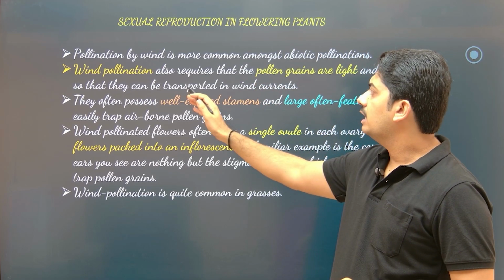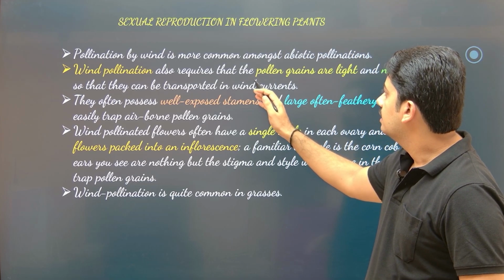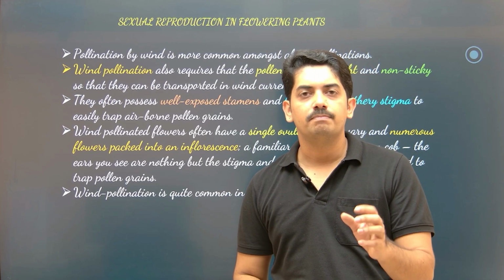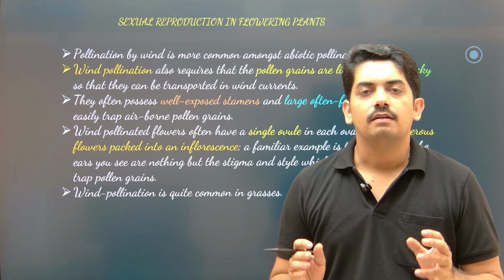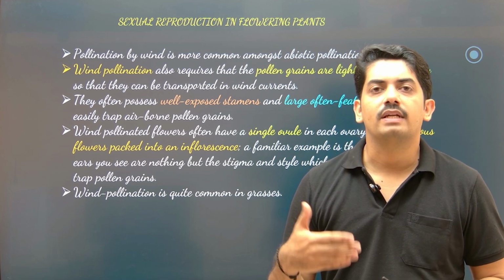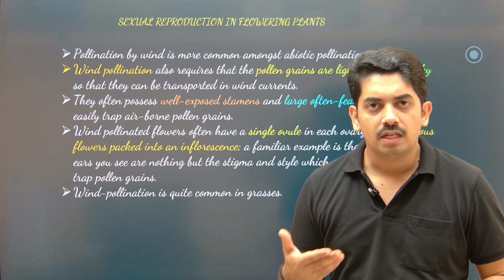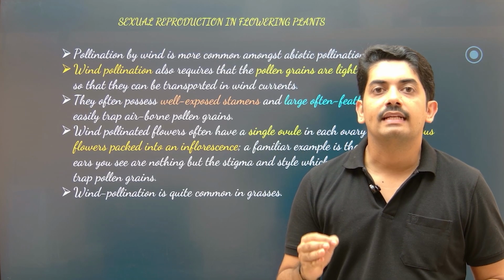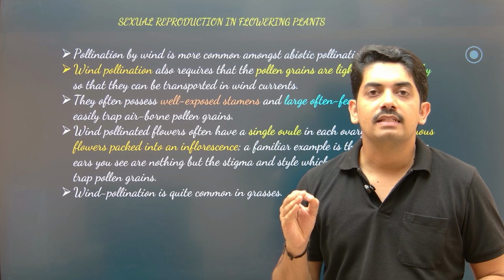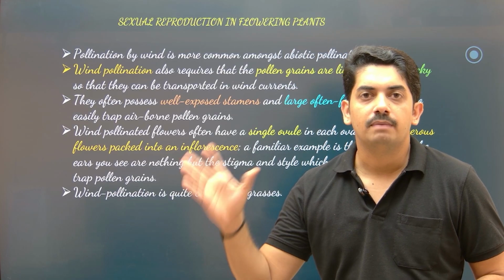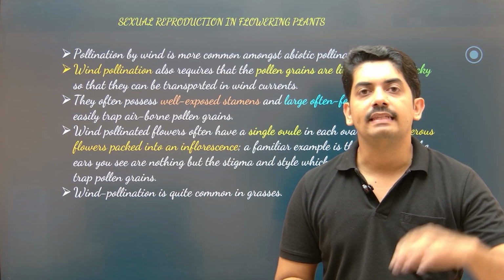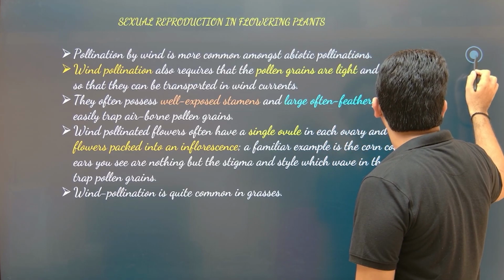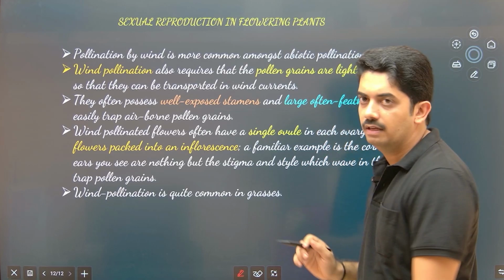Wind pollination also requires that pollen grains are light. So these are the very important characters. Say in examination, what type of questions may appear from this? They will give a question like this: select the incorrect statement with respect to wind pollination. In that, they include certain important aspects, like what all are the characteristics of wind pollinated flowers.